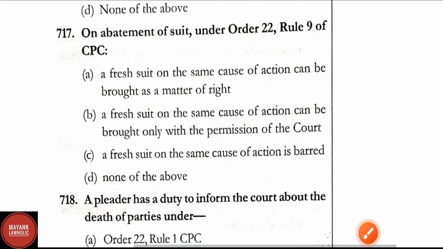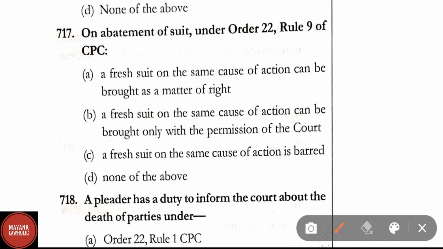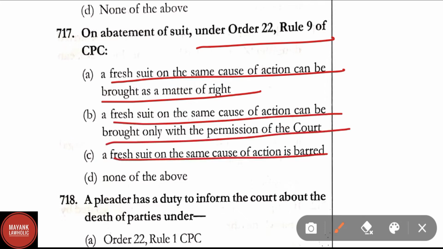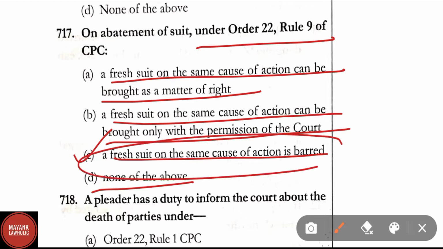Question number 717. On abatement of suit under Order 22 Rule 9 of CPC, a fresh suit on the same cause of action can be brought as a matter of right. Option B, a fresh suit on the same cause of action can be brought only with the permission of the court. Option C, a fresh suit on the same cause of action is barred, and option D, none of the above. Here correct answer is option C, a fresh suit on the same cause of action is barred.